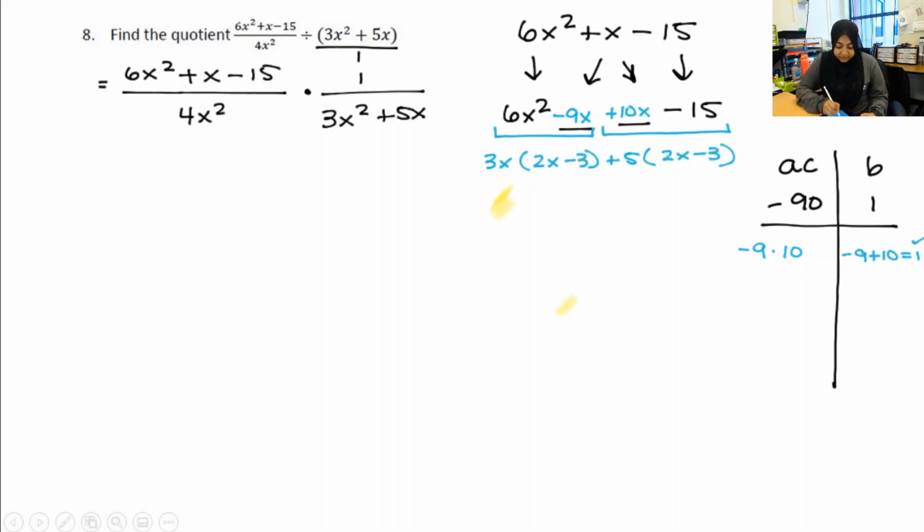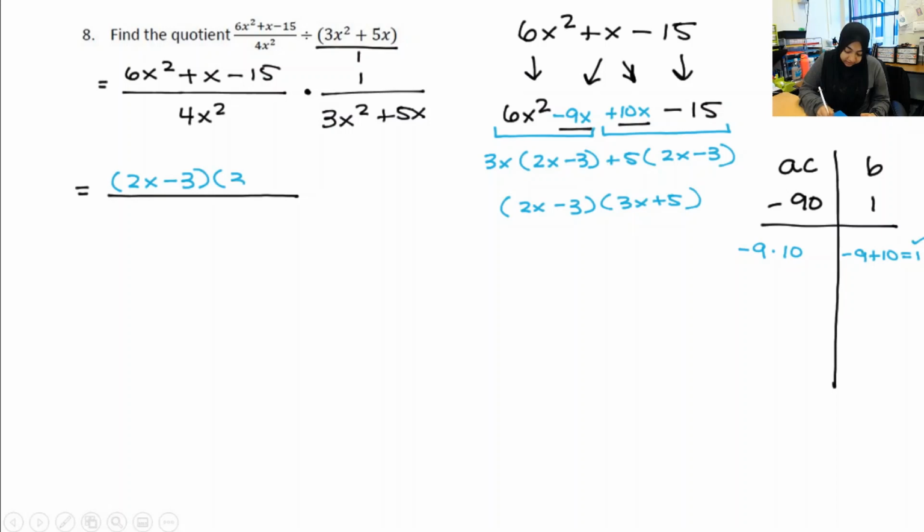So that leaves me with 2x minus 3 and 3x plus 5. So when I factor that numerator, that's what I'm left with: 2x minus 3 and 3x plus 5.